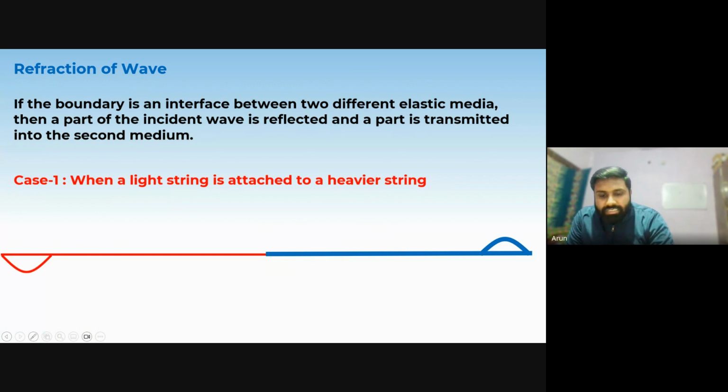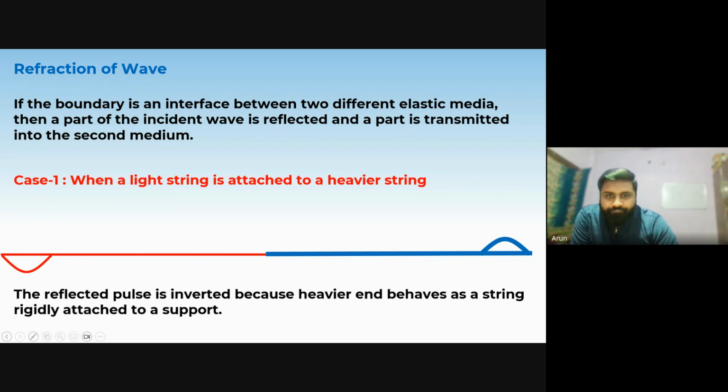But if you will see, the amplitude has now been changed because energy is conserved. It is carrying some energy, some of it has transmitted to the heavier rope, some of it has been taken, not the full one. So the amplitude will decrease. So the heavier string will behave as a rigid boundary.